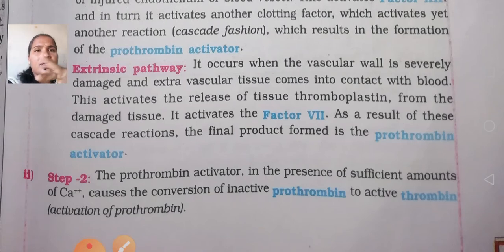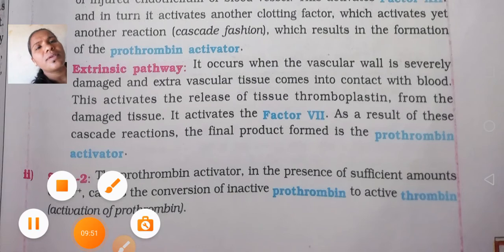In step 1, there are two pathways: extrinsic and intrinsic. The intrinsic factor is 12th, and the extrinsic factor is 7th. In step 2, it activates the inactive prothrombin to active thrombin. So, there is no need to write everything, just focus on the important points and write only those. Okay, and next.